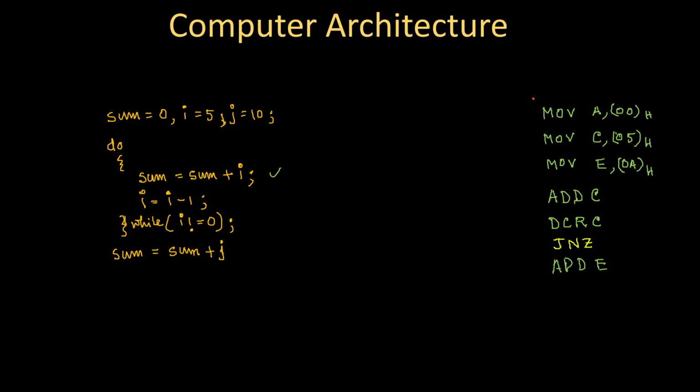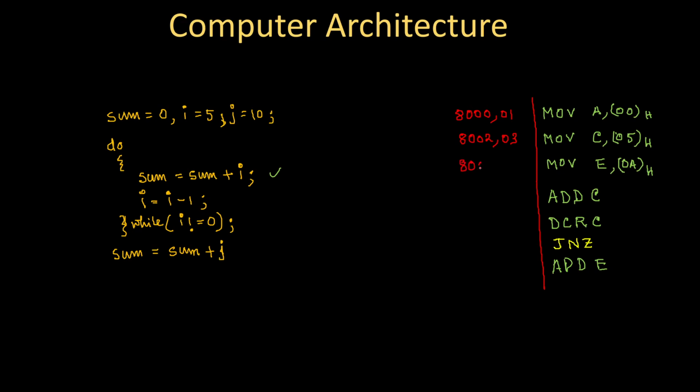So let's write the addresses again in the same way that I have written in the previous case. If we again start with 8000, I can say that it's 8000 and 8001. Similarly, it's 8002 and 8003, a 2 byte instruction.